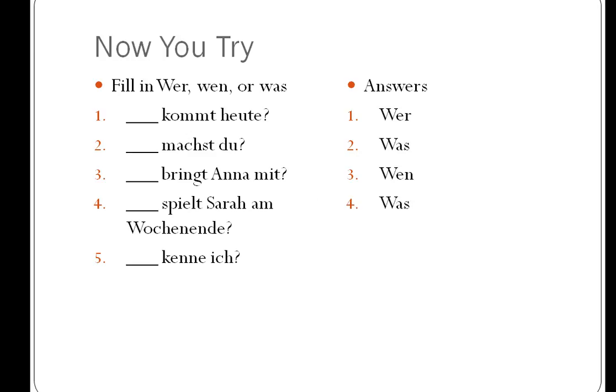Number 4 is also was again. What does Sarah play? Sarah spielt on the weekend. What is she playing? We need to know. And number 5 is wen. Whom do I know? I don't know. Tell me.